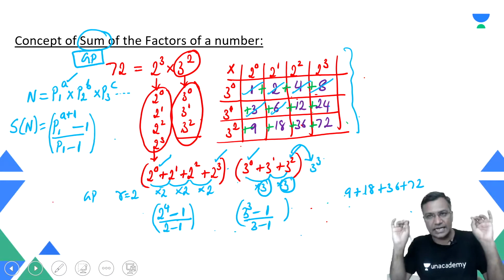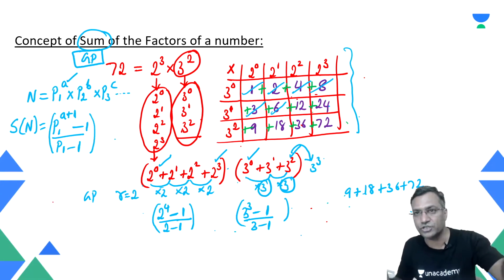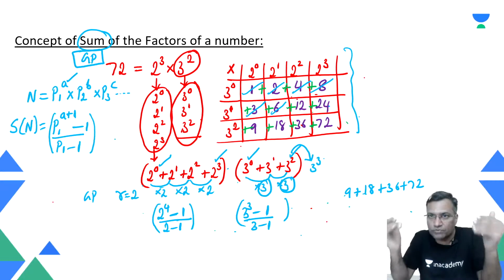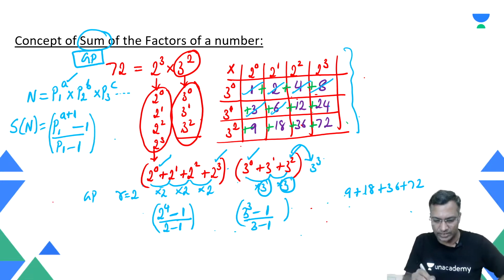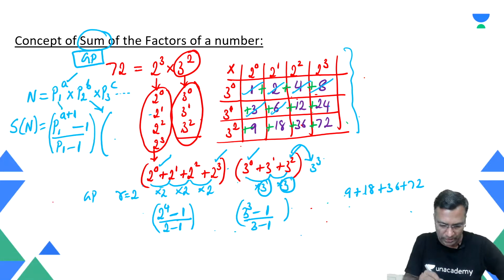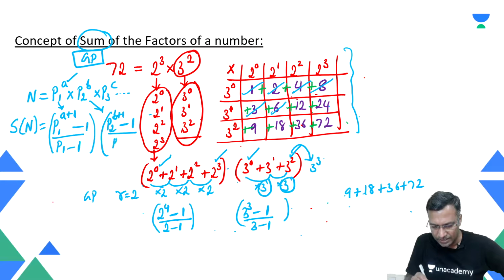If it is looking like Greek and Latin, don't worry about it. You could have forgotten the geometric progression formula. That's it. Once we do more of geometric progression, it comes automatically. It doesn't take any mind space to write it. Similarly, look at the second one. Hey, how do I write this particular one? Looking at this, you wrote this. How do I write this? P2 raised to power b plus 1, minus 1, divided by P2 minus 1. This is what you could have written.